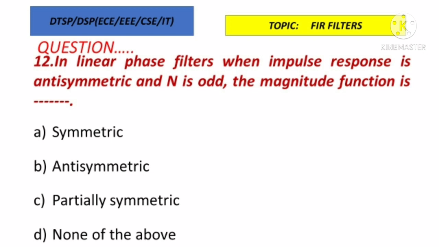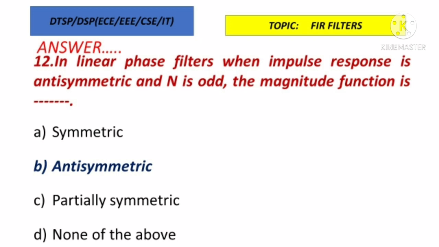Here we have to remember a clue. The option is antisymmetric. If it is antisymmetric and the n value is odd, we can easily remember the magnitude function will also be antisymmetric. So keep in mind, impulse response antisymmetric and n odd: in such a situation, the magnitude function of the linear phase FIR filter will also be antisymmetric.